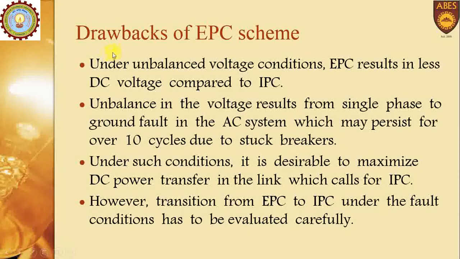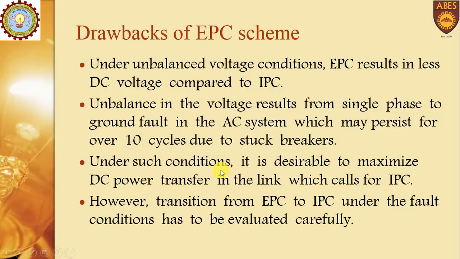Then the different drawbacks of this EPC scheme: under unbalanced voltage conditions, EPC results in less DC voltage as compared to IPC. Unbalance in the voltage results from single phase to ground fault in the AC system, and this may persist for over 10 cycles.